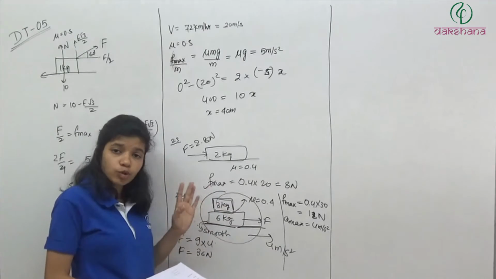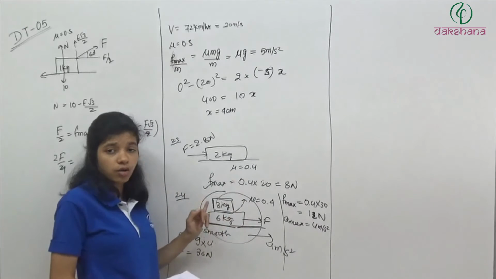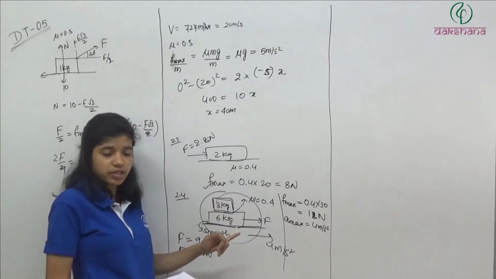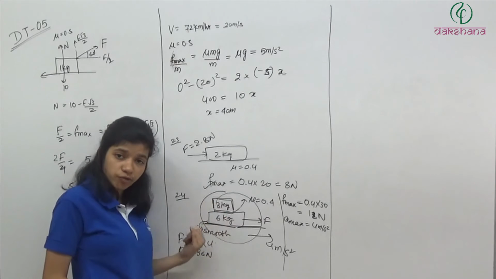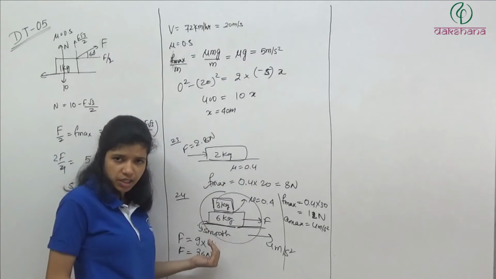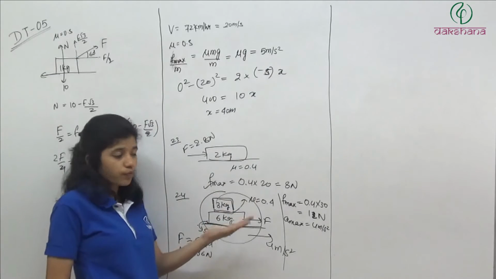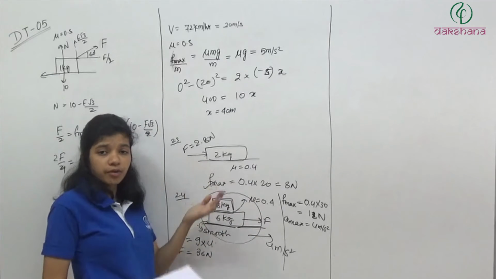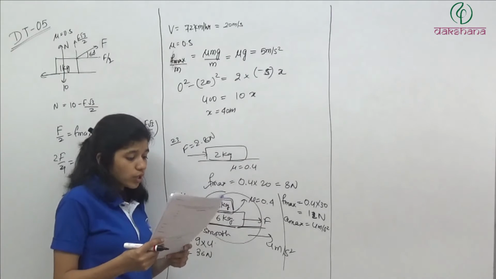But at most it can move with 4. And for this system to move with 4 meter per second square, we should have a force of 36 Newton. If we have a lesser force, the system will move with lesser acceleration. But if we increase the force, the blocks will be moving separately. Clear? So the answer will be 36.